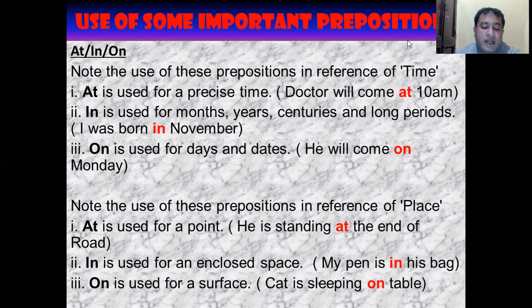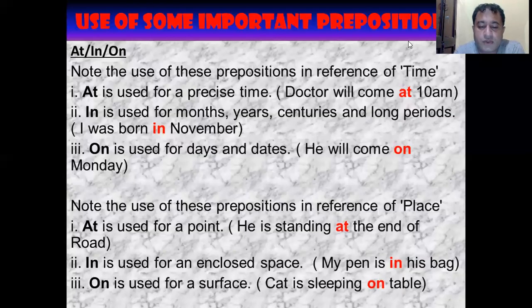In is used for an enclosed space. For example, my pen is in his bag. So what is the enclosed space here? The bag. My pen is inside the bag. That's why we use the preposition in when something is inside an enclosed space. Whereas on is used for a surface. When something is lying on a surface, we use another preposition, that is on. So the cat is sleeping on the table. So this is the use in reference to place.